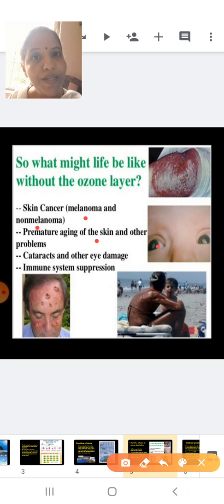Immune system suppressed. Our ability to fight against diseases is called our immune system. If the UV radiations enter the Earth's surface, they suppress our immune system. That is, our ability to fight against diseases will decrease. Now these are the harms which are caused by UV radiation to the skin. You can see here.